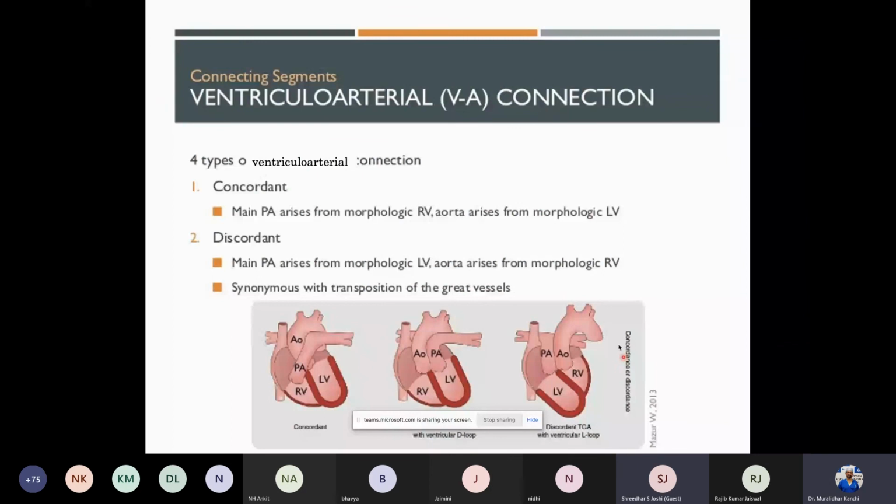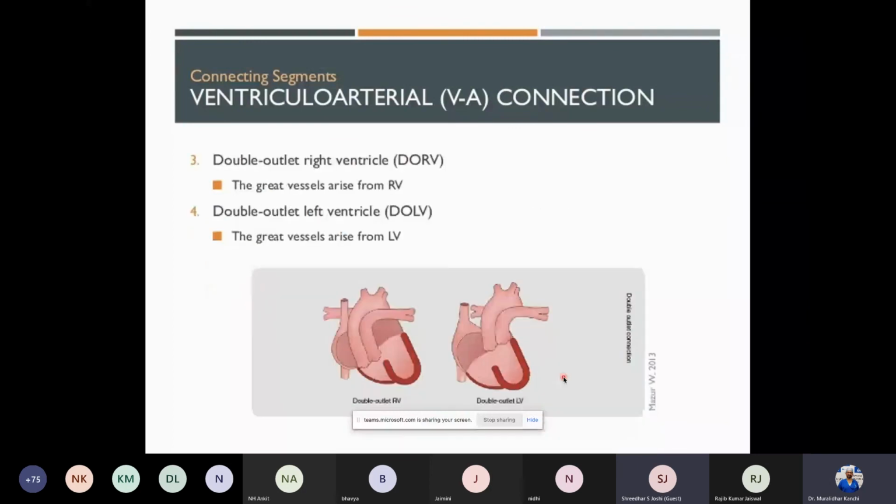So concordant and discordant is a TGA, with and without levo-transposition of the great arteries. Again, like I said, the rule of 50 applies here. The great artery that gets more than 50% from a given ventricle belongs to that ventricle. So in this one, the pulmonary artery takes most of them from the aorta. More than 50% of the aorta takes origin from the right ventricle, so we call it double outlet right ventricle. The same on the opposite side is called double outlet left ventricle.